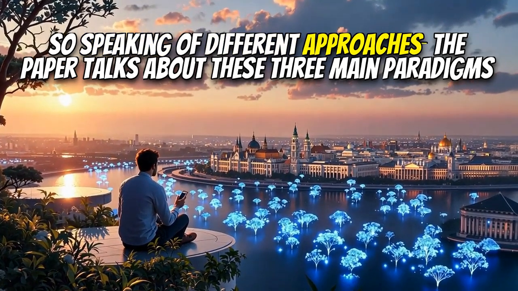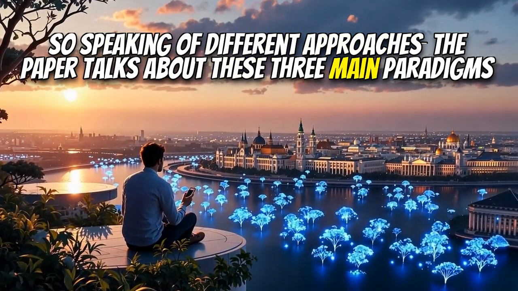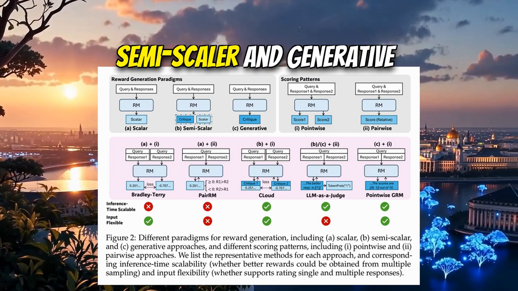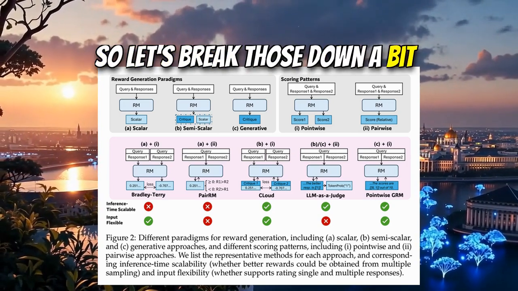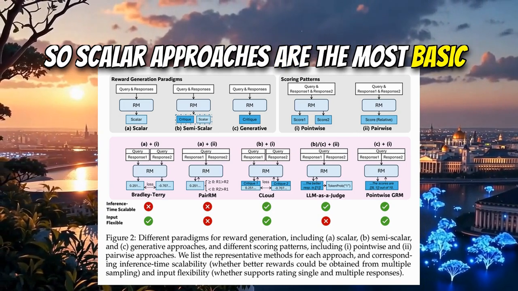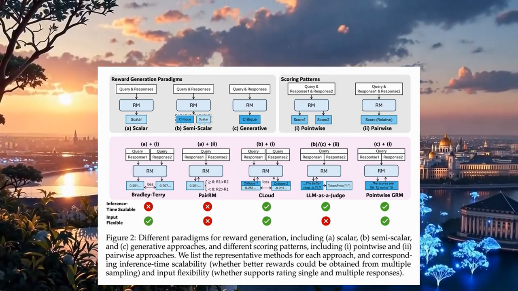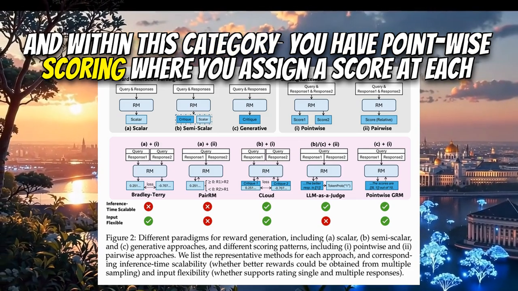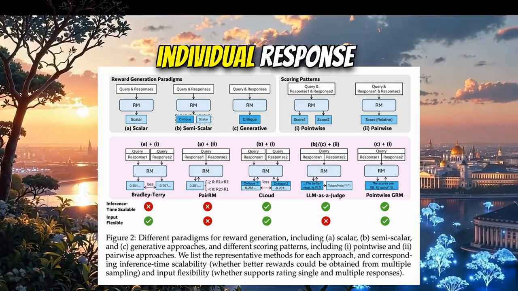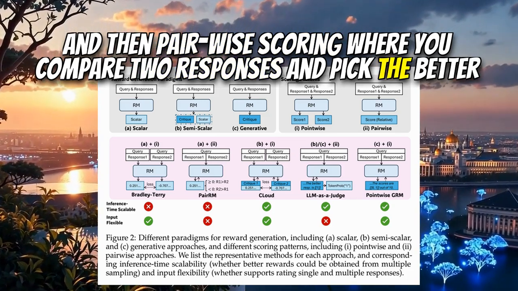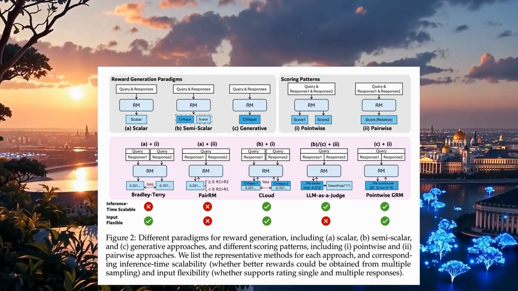Right, so speaking of different approaches, the paper talks about these three main paradigms for reward generation. Yep, scalar, semi-scalar, and generative. So let's break those down a bit. All right, so scalar approaches are the most basic. They just output a single number. Like a score. Exactly, and within this category, you have point-wise scoring, where you assign a score to each individual response. Okay. And then pairwise scoring, where you compare two responses and pick the better one. Like the Bradley-Terry model. Yep, that's a classic example.